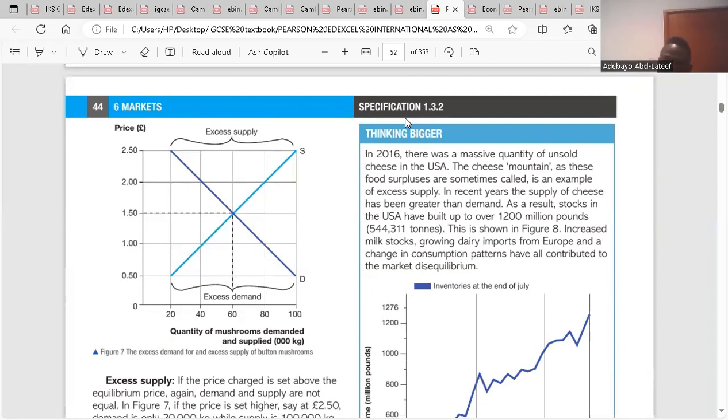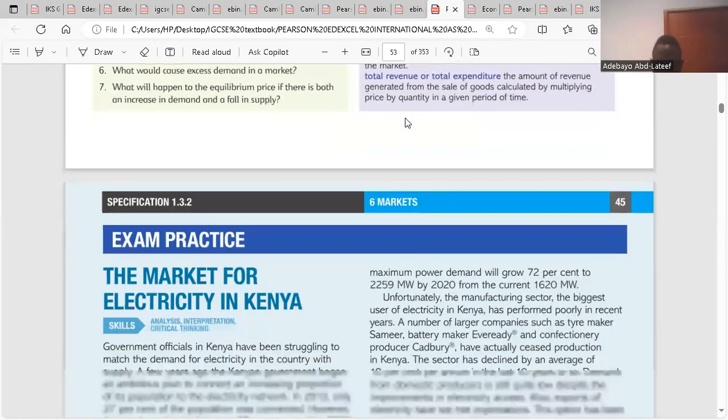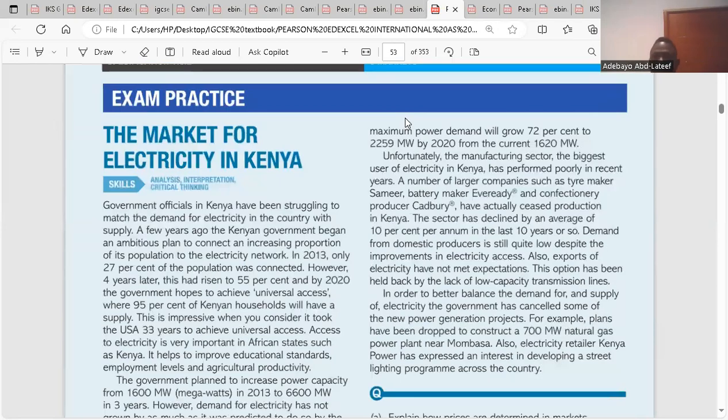So if products are sold below the equilibrium price, consumers will want more of that product. That would mean that demand will be more than supply. That is excess demand. And if price is set above the equilibrium price, it means suppliers would be willing to sell more. At that point in time, there will be excess supply in the market. So both will bring about disequilibrium. I think it's clear.